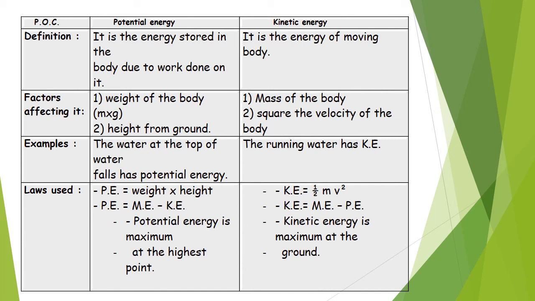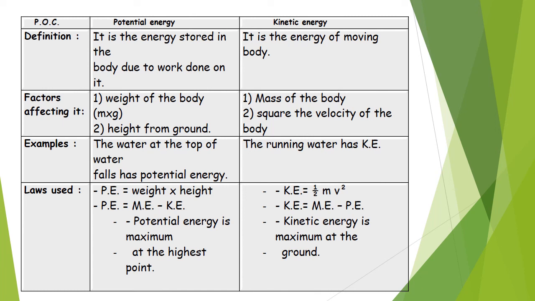Potential energy equals weight times height. So the factors of potential energy are the weight of the body and the height from the ground. Then the two factors of kinetic are the mass of the body and the square of the velocity of the body, because kinetic energy equals half times mass times square of velocity. Examples for potential: the water at the top of a waterfall has potential energy. For kinetic energy, the running water has kinetic energy, because we said that the energy of a moving body is kinetic and running water is a moving body.